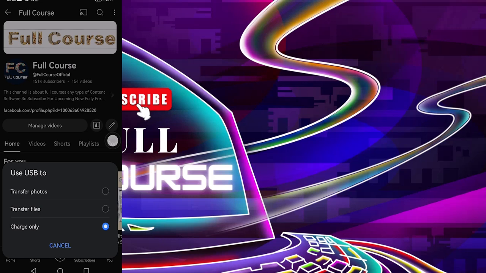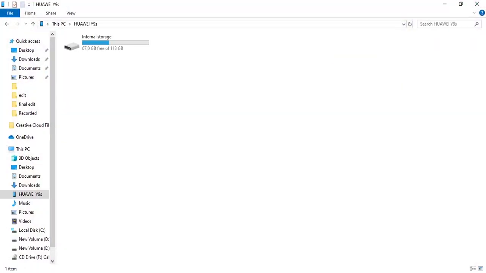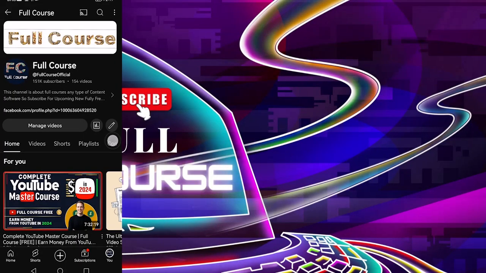And here you can see in my mobile, there are three options: transfer photos, transfer files and charge only. If you select the first one, transfer photos, you can transfer your photos. Now you can see in here our internal storage, you can see only photos. So I'm going to close this and I'm going to unplug my USB cable and plug it in again.